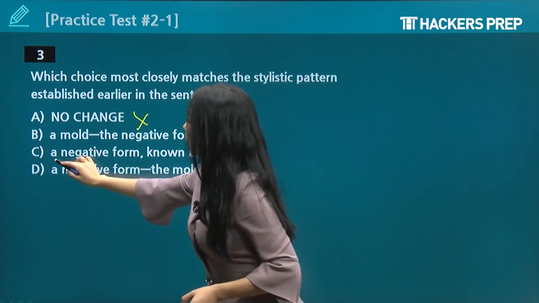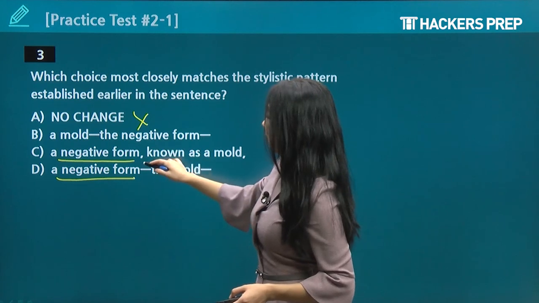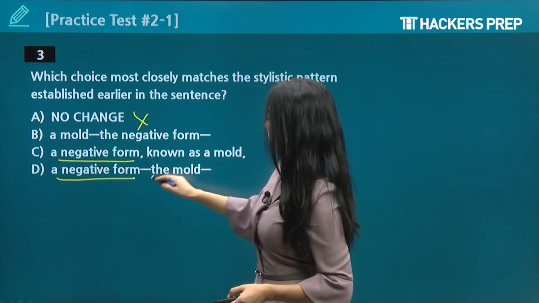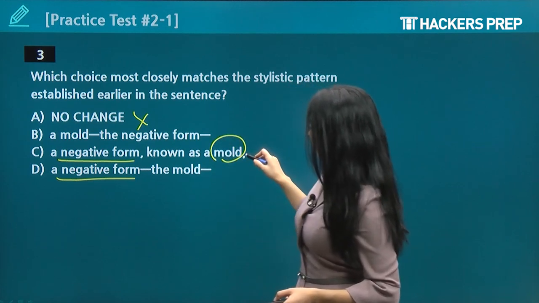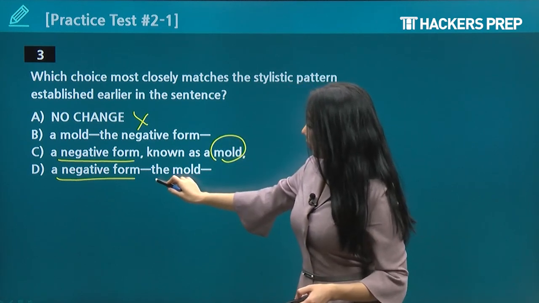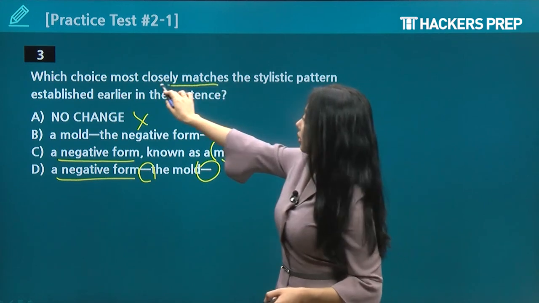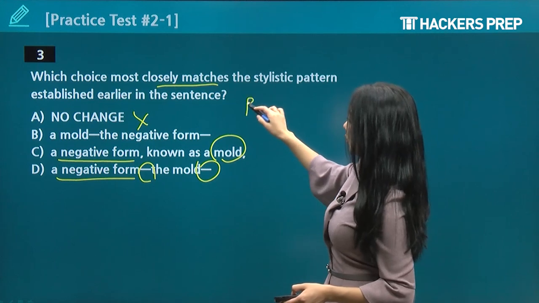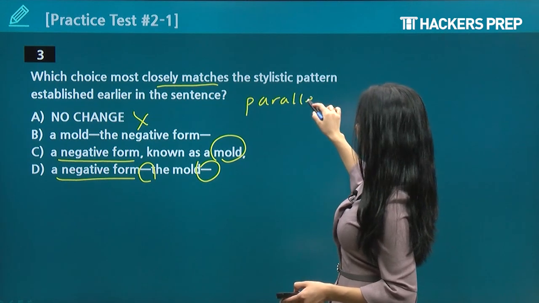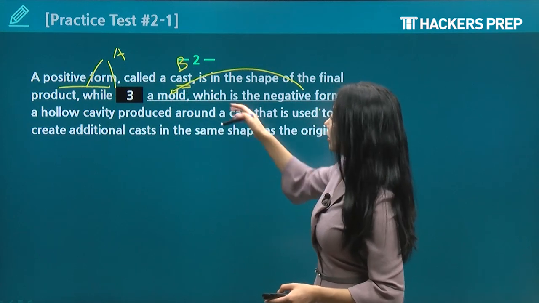We want to look for the form, a negative form, coming before the name of the form. So negative form known as a mold. This one looks correct to me because this one has double dashes, but we want to make it parallel, to closely match the stylistic pattern established early in the sentence, which in other words, it means please make these parallel. And notice here, a positive form, comma, cast, comma.